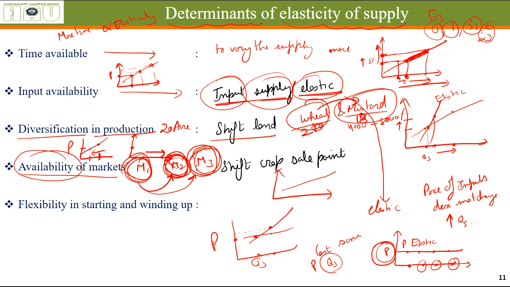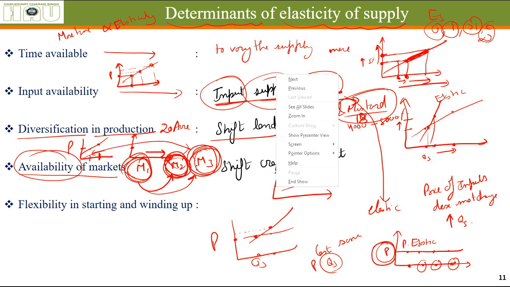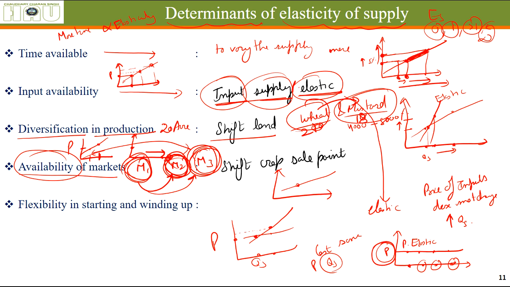If we have the option of selling in these markets, all right, if the price in market 2 was this much, and prices have increased slightly in market 2, earlier the prices were this much, now this has increased. If we have the option of shifting from market 1 to market 2, we will shift everything from market 1 to market 2. Okay, and when due to a slight increase in price our quantity supplied to market 2 increases, it means the supply curve in market 2 is elastic.